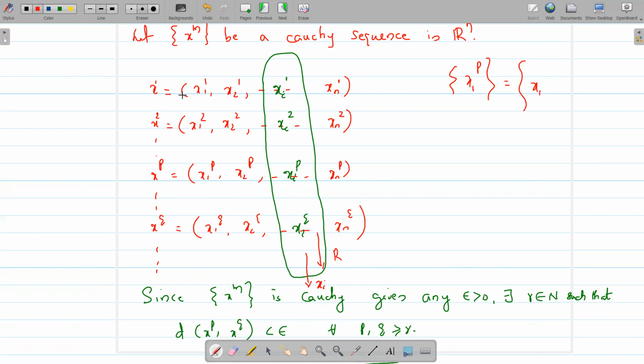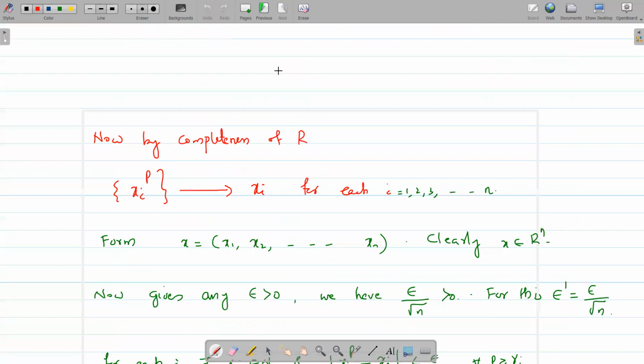The first coordinate of the first term is x_11, the first coordinate of the second term is x_12, etc. This is the sequence x_1p, and it converges to a point in capital R. We call it x1. So this converges to x1, and this is true for every i. So using these limits x1, x2, etc., xn, we form x equal to (x1, x2, etc., xn). Clearly, x belongs to Rn.